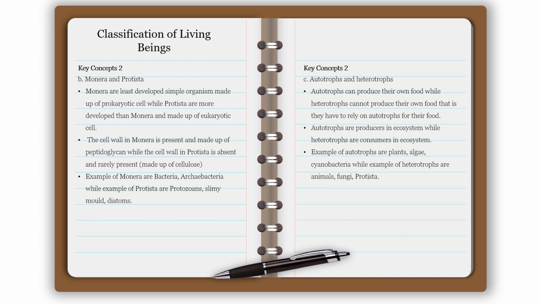Key concept 2. C. Autotrophs and heterotrophs. Autotrophs can produce their own food, while heterotrophs cannot produce their own food. That is, they have to rely on autotrophs for their food. Autotrophs are producers in the ecosystem, while heterotrophs are consumers in the ecosystem. Examples of autotrophs are plants, algae, and cyanobacteria, while examples of heterotrophs are animals, fungi, and protozoa.